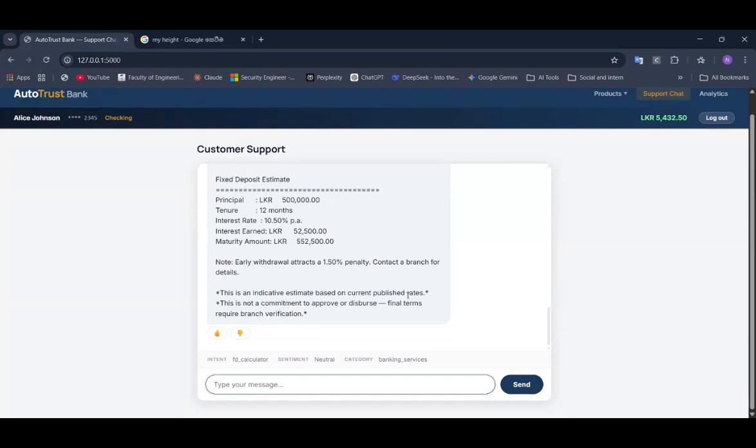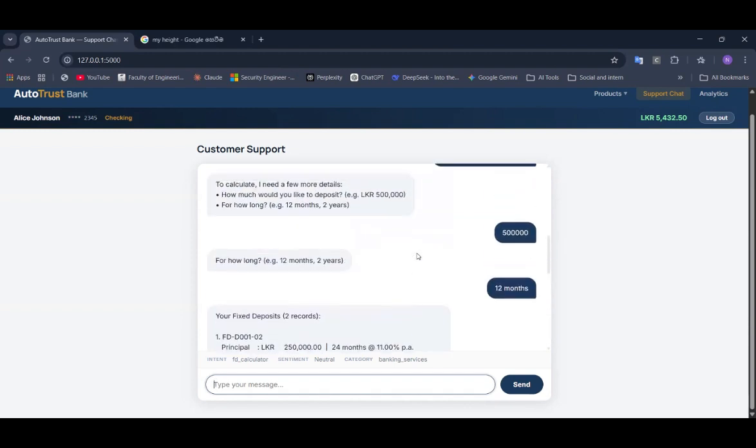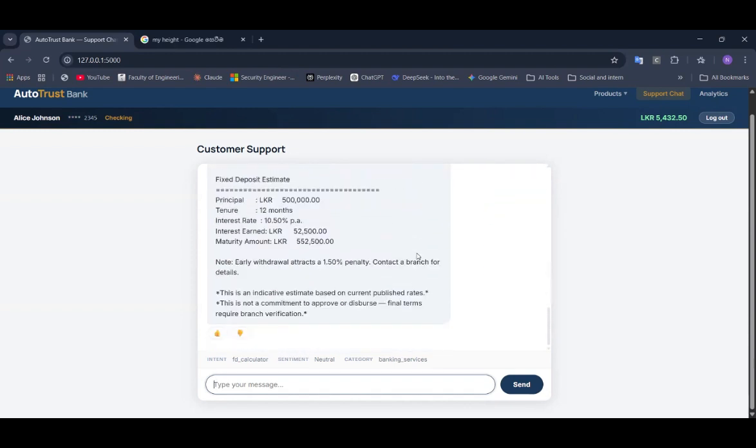Within this chatbot, we are accessing real-time data. But if we do some things more securely, we can reduce the bank time also. Yeah, that's the thing I need to highlight.